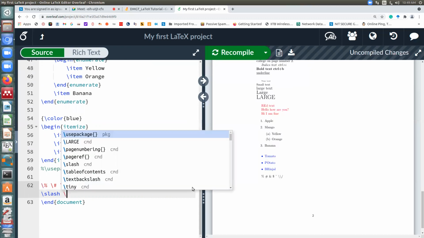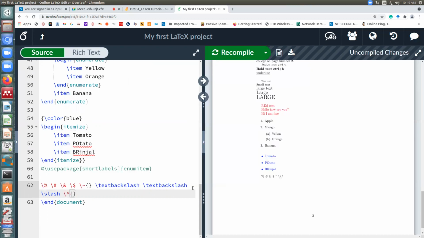Like tilde, you need to keep a bracket. So forward slash is with a slash, and tilde also will follow like a cap. So these are some very small escape characters. How do you print them?